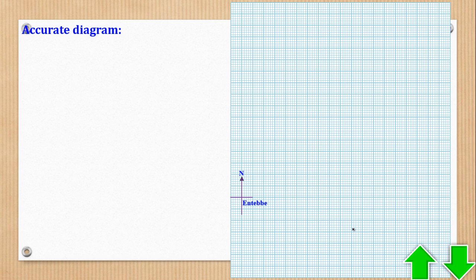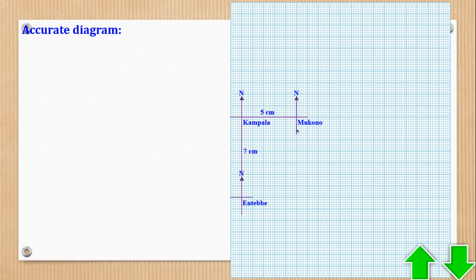So we say this from Entebbe to Kampala to be represented by 7 centimeters. So use a ruler to measure the 7 centimeters to reach there. But also, if the graph is accurate, these boxes represent centimeters. But use a ruler to reach Kampala. Then from there, you go 5 centimeters to reach Mukono.